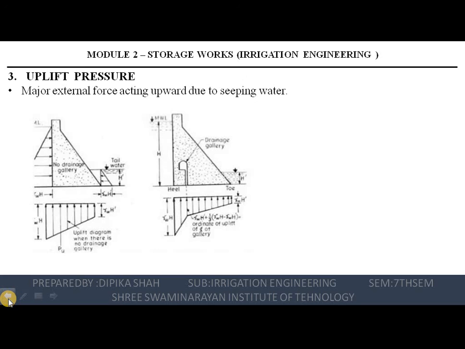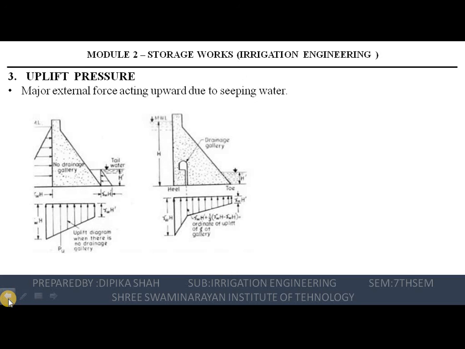As per the second school of thought, Terzaghi and Levitsky, the effective area may be taken equal to the total area, right? So we have two types of drainage galleries. First one is when no drainage gallery is provided in a section, and second is when a drainage gallery is provided in a section.